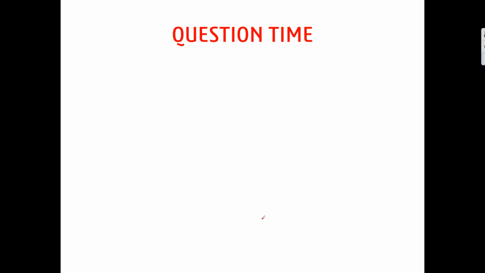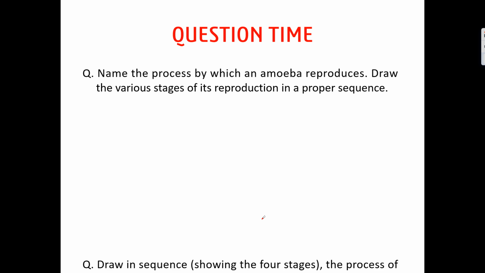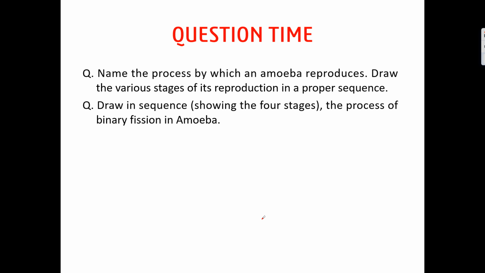So now let us look at a few questions. In the next lecture, we'll see the other asexual modes of reproduction, that is budding, fragmentation, and regeneration, as well as spore formation. So: name the process by which amoeba reproduces. Draw various stages of its reproduction in a proper sequence. The reason I have explained the 4 different stages is that it is very, very important. So please, if you are confused or if you want to get some more clarity, go back and check the video again. Next: draw in sequence the process of binary fission in amoeba.